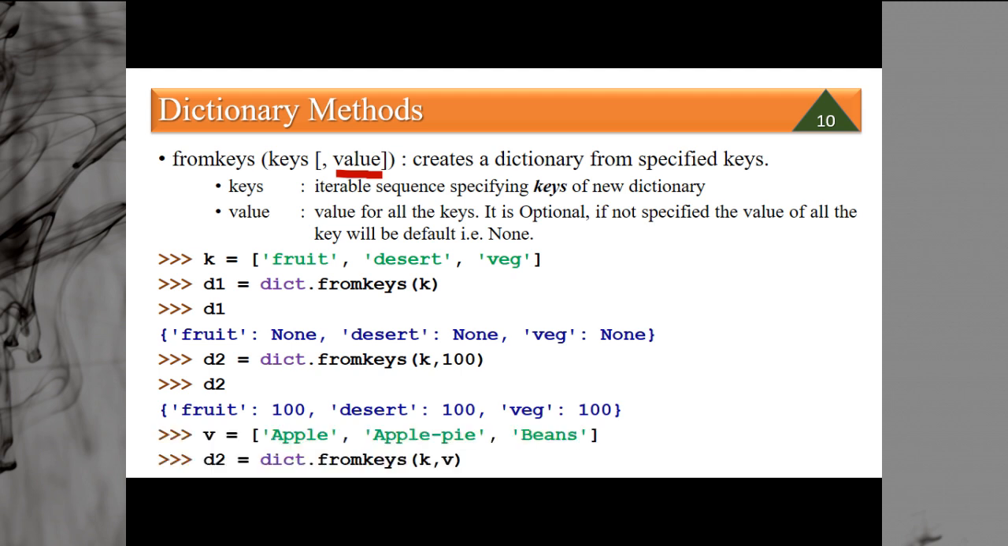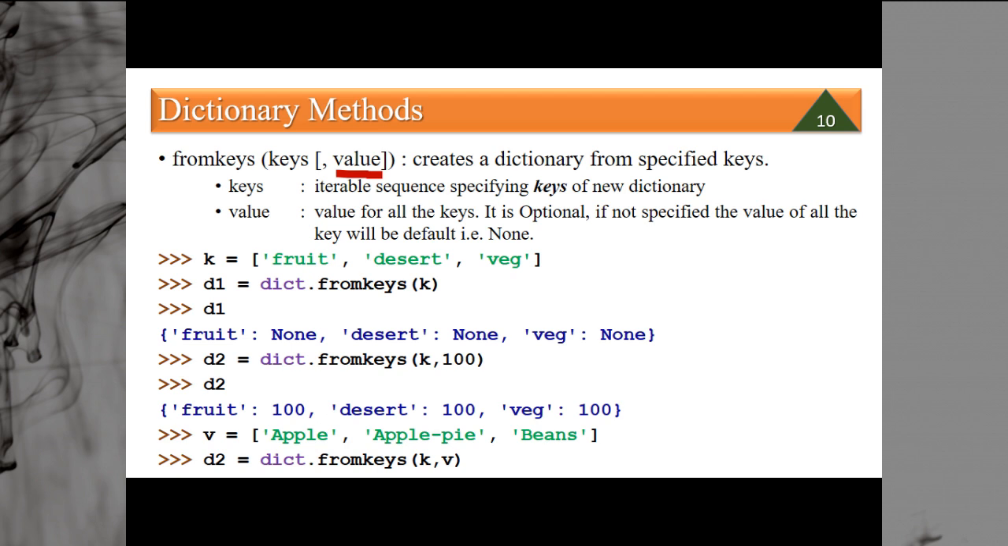Then say suppose we have created a value apple, apple pie, beans, and we are creating d2 is equal to dict.fromkeys(k, v). So what will happen? What do you think? Keys will be fruit, dessert and veg, because k is a list. And what will be v? What will be the value?